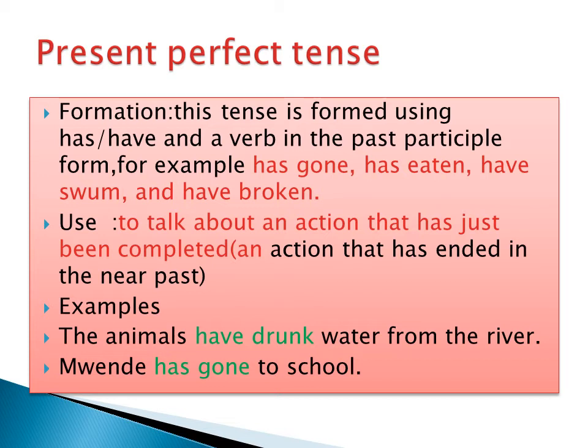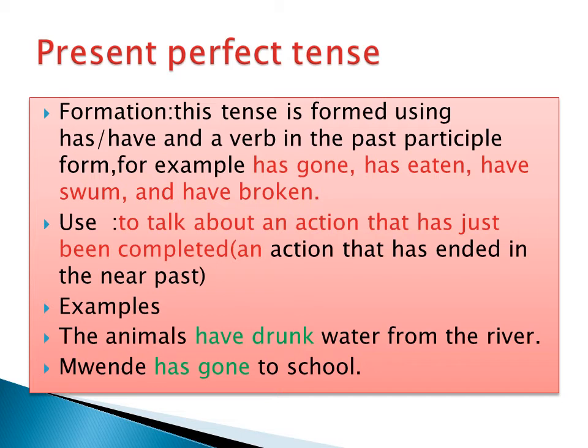For example, has gone, that is a verb in past participle. Has eaten, have swum, and have broken. So gone, eaten, swum, and broken are verbs in past participle form.